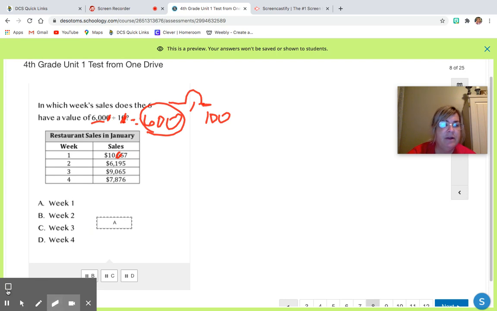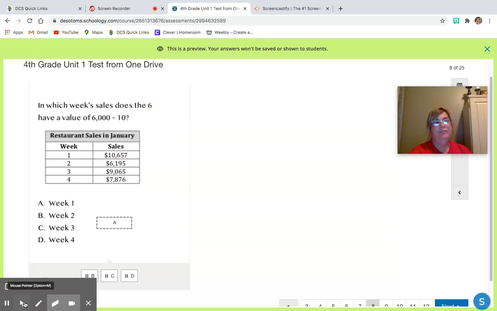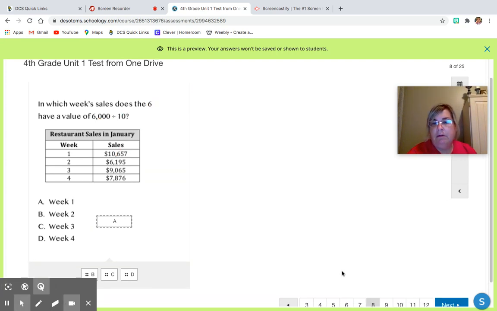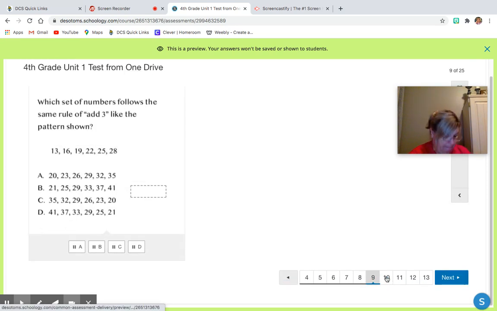All right, so now let's erase. All right, let's go to question 9. Which set of numbers follows the same rule of add 3 like the pattern shown? All right, so we can see that we're adding 3. 13 plus 3 is 16. 16 plus 3 is 19. 19 plus 3 is 22. All right, and so we're adding 3. We got 20 plus 3 is 23. 23 plus 3 is 26. 26 plus 3 is 29. So we can see that we're adding 3 here.